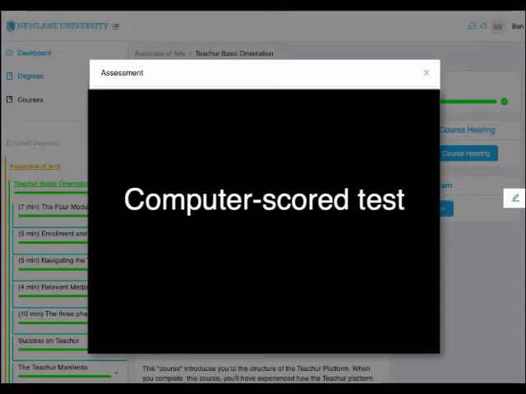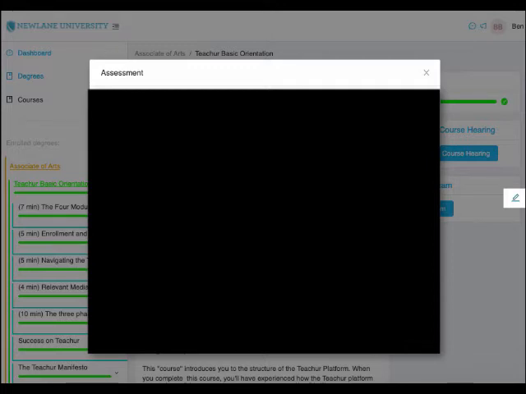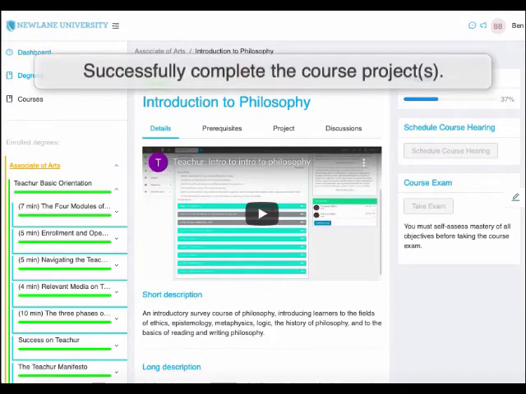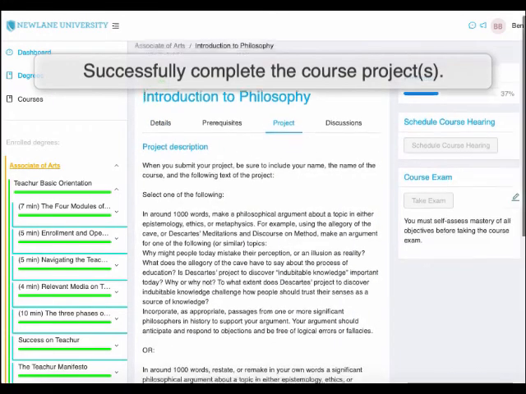The course exam is a computer-scored test that pulls from questions tied to each objective in the course. This is the part of the coursework that you have complete control over, self-assessment and the computer-scored exam. The next step to passing a course is to complete all course projects. You can view the project information and submit your project by clicking on the Project menu option on the top of the course page.